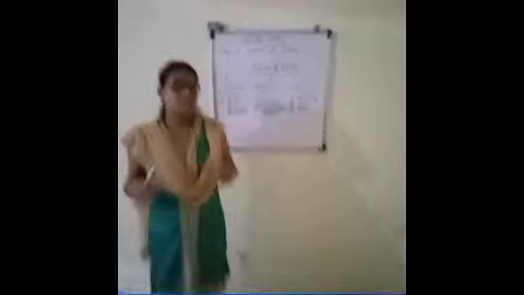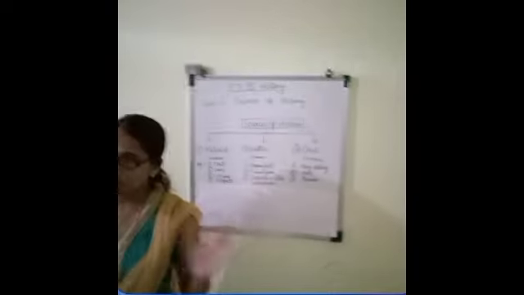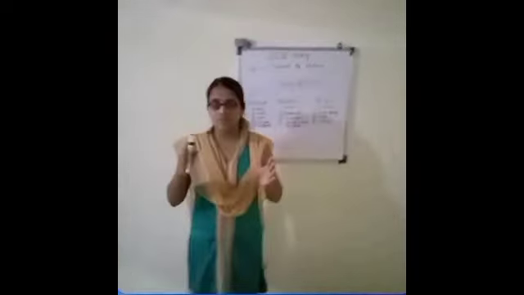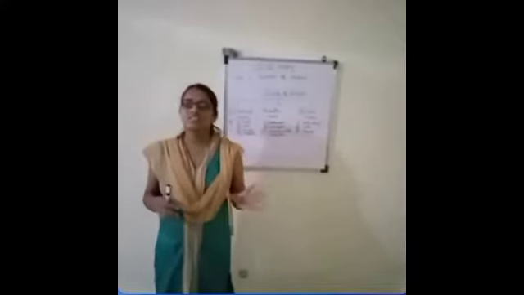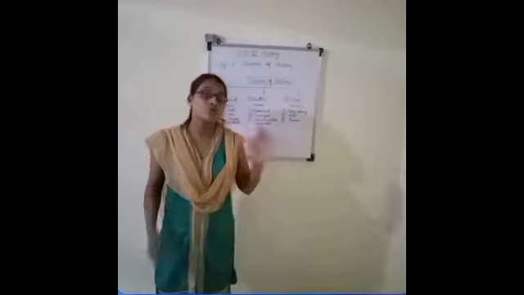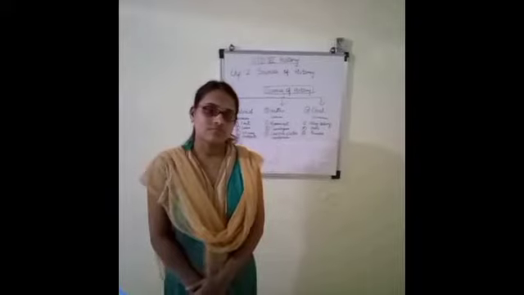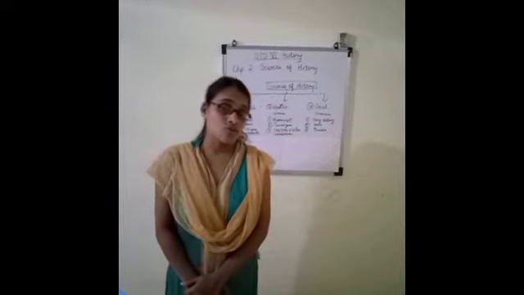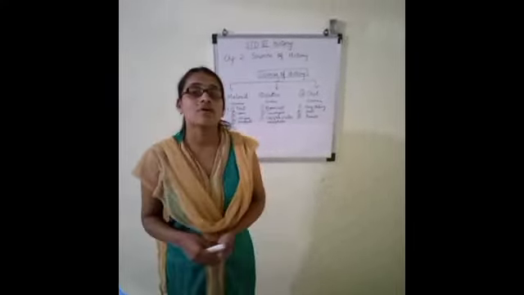Then the coins. Even on the coins you can see the name of the government. During those days, if you see any coin of the olden days, you can see that some picture is minted on the coin. Looking at that picture, you come to know about the people who belonged to that age or time. Material sources, coins. You can see the coins of the Gupta Empire. We can decide the period of ancient artifacts, for example earthen pots, by studying the shape, color and design.